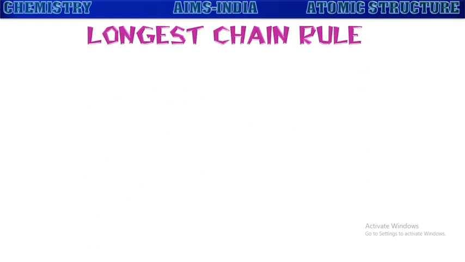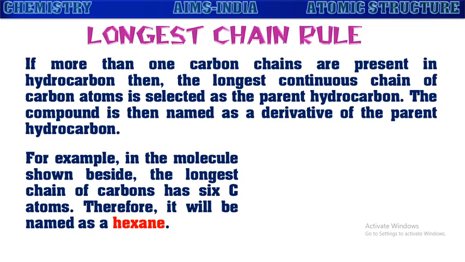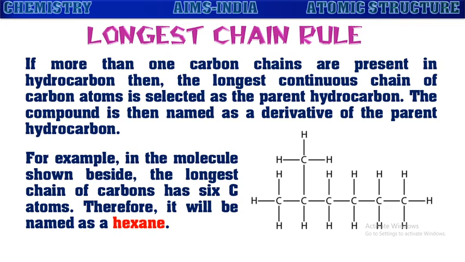One is the longest chain rule. If more than one carbon chain is present in the hydrocarbon, then the longest continuous chain of carbon atoms is selected as the parent hydrocarbon, and the total compound is then named as a derivative of the parent hydrocarbon. For example, in the molecule shown here, the longest chain of carbons has 6 carbon atoms. Therefore, it will be named as hexane. If you count the total number of carbon atoms in the chain, there are 6. So this will be named as hexane, and this will be taken as a side chain for this hydrocarbon.